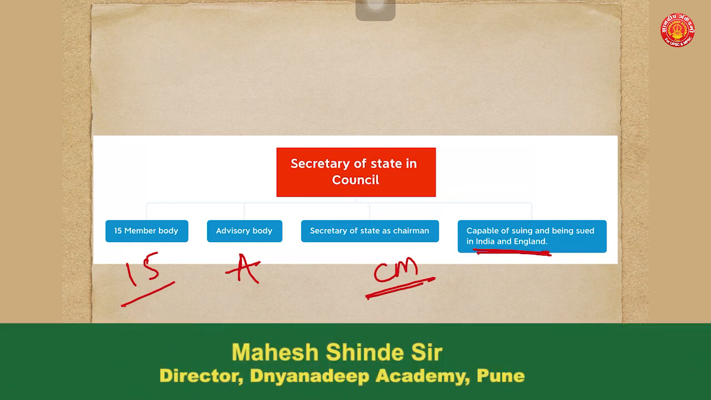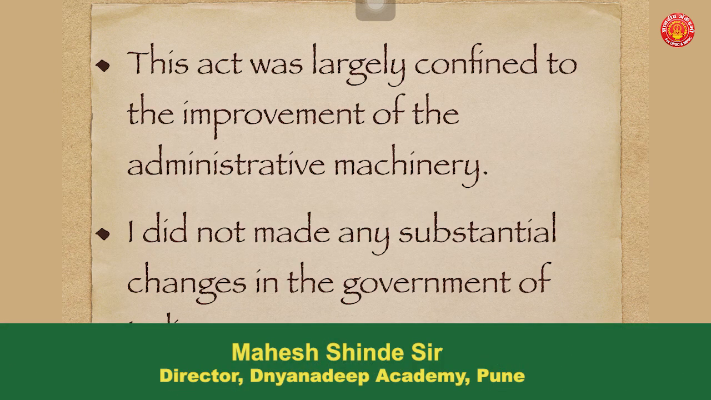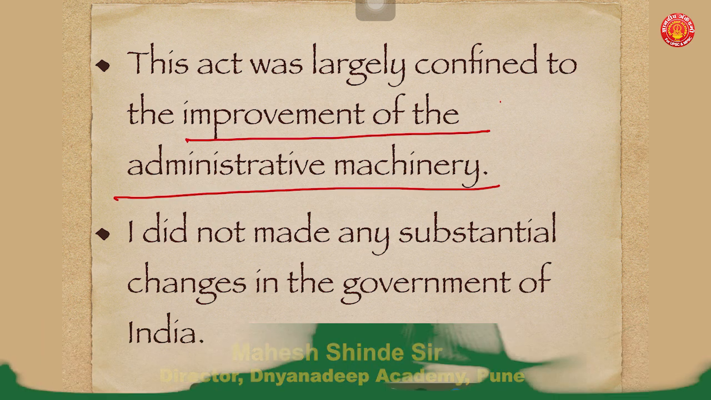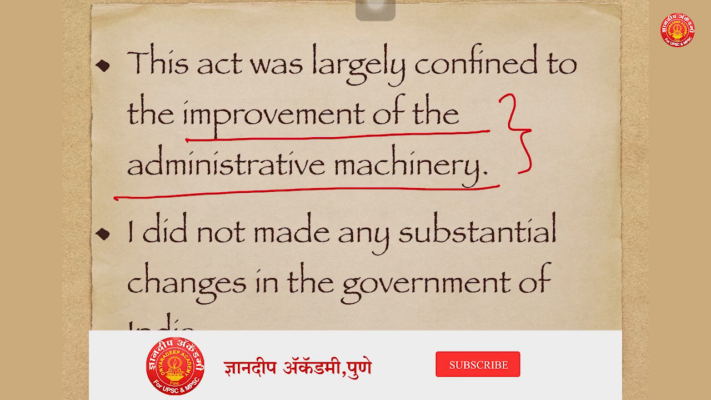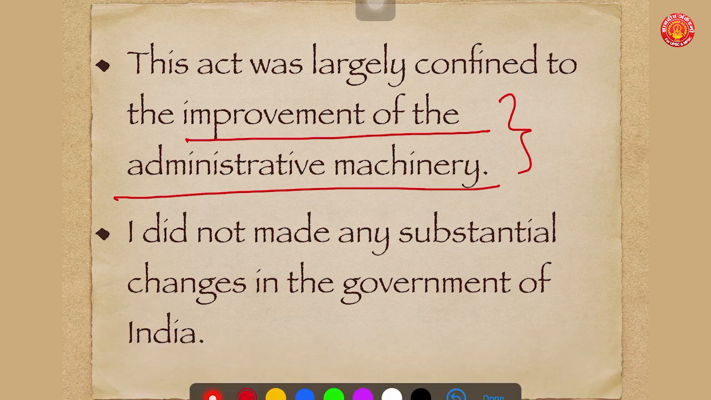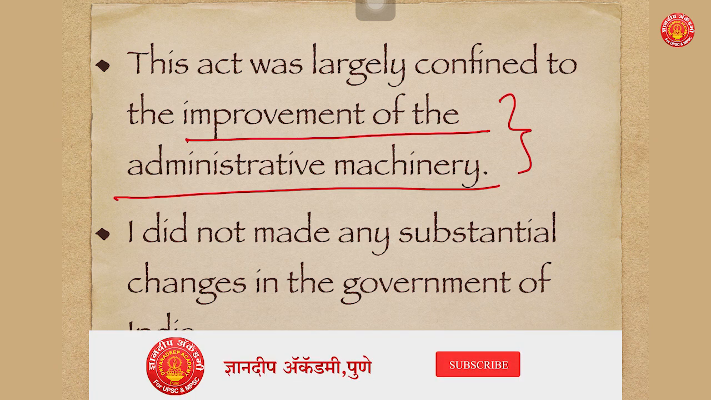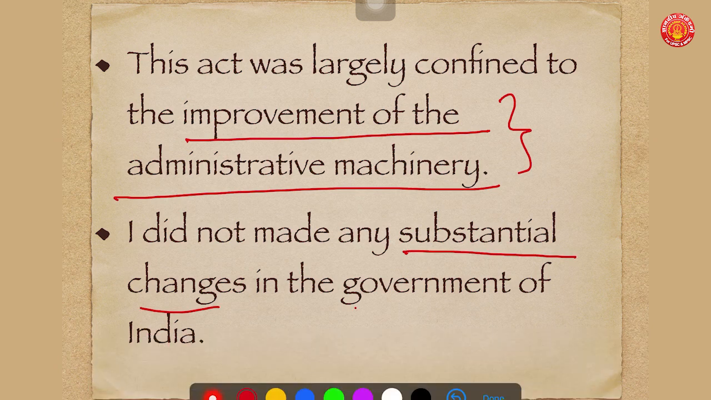And the last two important points: this act was largely confined to the improvement of the administrative machinery. It did not bring any substantial changes in the fundamentals of the government of India. Keep it in mind, the Government of India Act of 1858 was largely confined to improving the administrative machinery. So this was the Government of India Act of 1858.